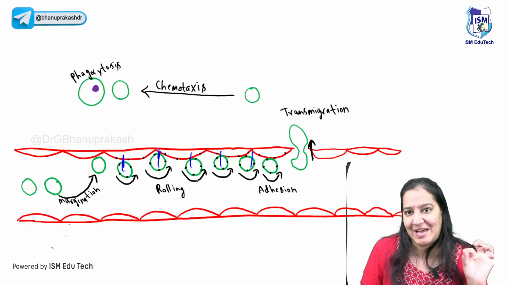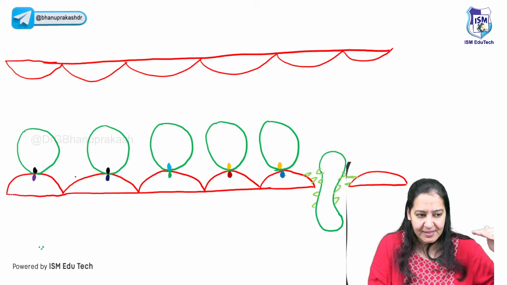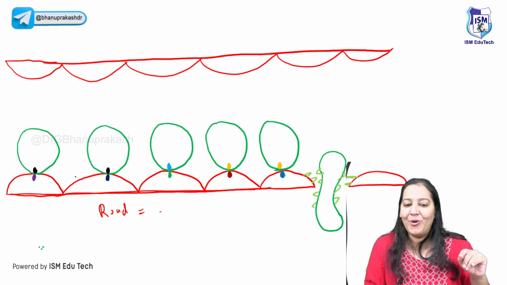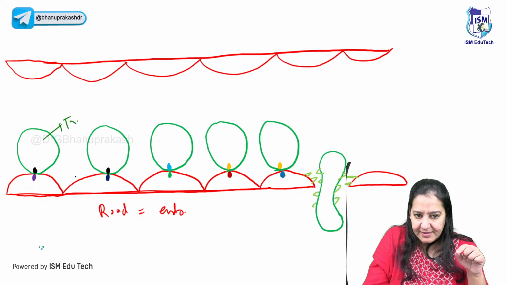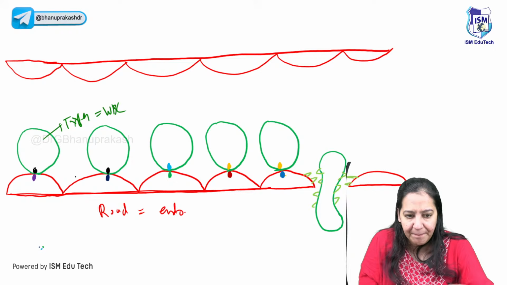It happens because of the receptors. What I mean to say, there are complementary receptors. Can you see this is the road? The red color is the road. I mean the road is the endothelium, right? And the green color, these are the tires. The tires are the WBC. So there are receptors, the pairs of them. Can you appreciate the pairs?